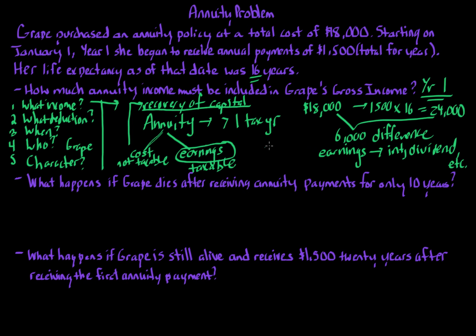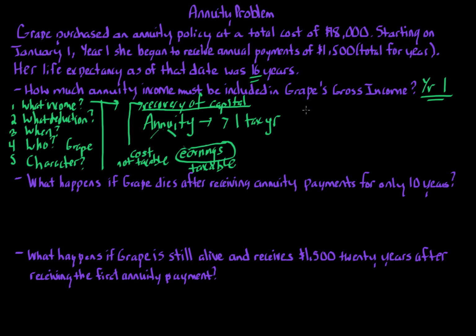We have to talk about the possibilities of how the tax law can actually account for this. Because one year it might be all costs, one year it might be earnings, based on what the possibilities are. I'm going to give you what the rule is, but I want to first show you what the possibilities are out there for how this could be treated. So there's really two main possibilities of how the tax law could treat this $1,500 annuity amount. How are we going to break that up as costs and earnings, and how do we treat that for tax purposes?